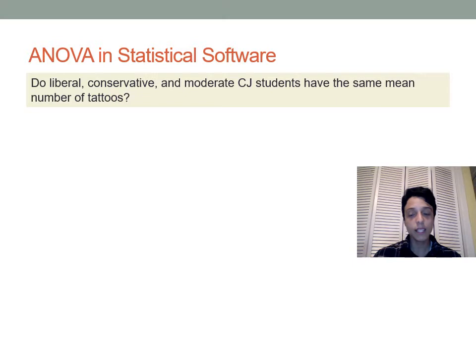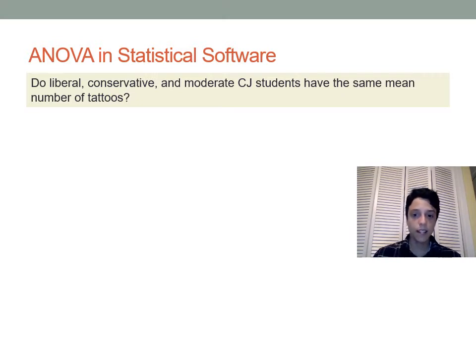And I'm going to use the class survey again. We're going to pretend that the class survey is a simple random sample of CJ students and that we can use the class survey to learn about Rutgers criminal justice students overall. And I pulled out two variables from this, kind of just for fun. So the first thing that we'll be looking at will be grouping students by their political ideology.